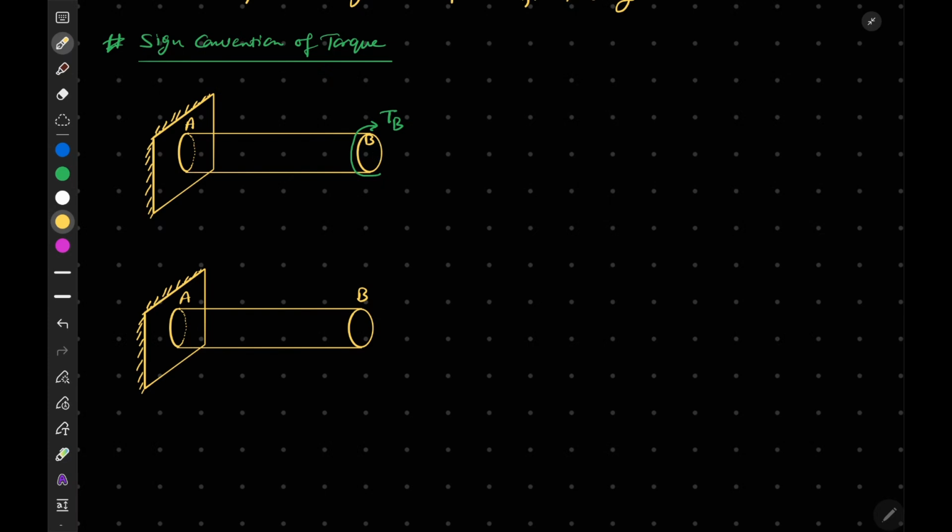Now due to this action, and let's say that here it is in the opposite direction, this is also our TB. Due to this action of the torque, there will be a reaction developed on the fixed end. Since it is in the clockwise direction, here it should be in the anti-clockwise direction. So this is our TA, this is our reaction. Here it is in the anti-clockwise direction, so here it should be in the clockwise direction.